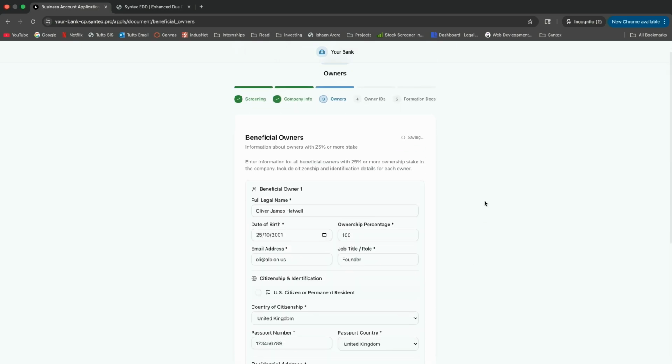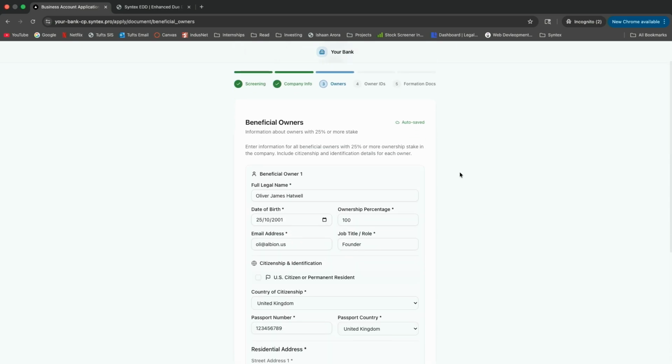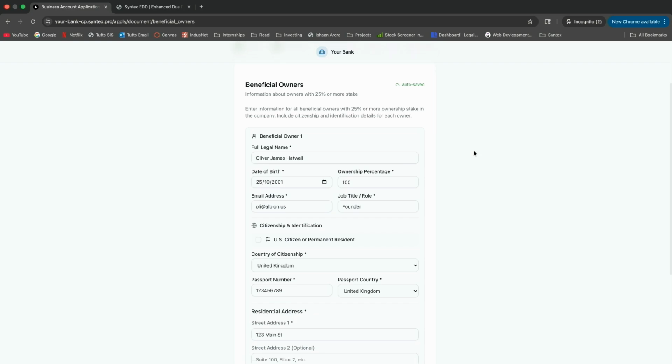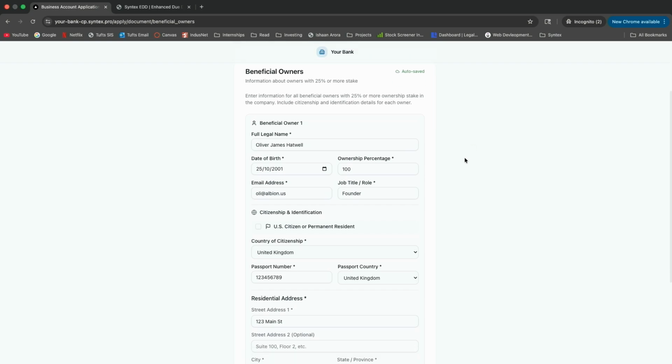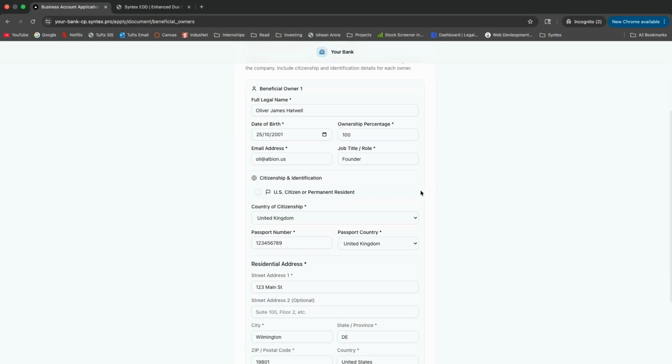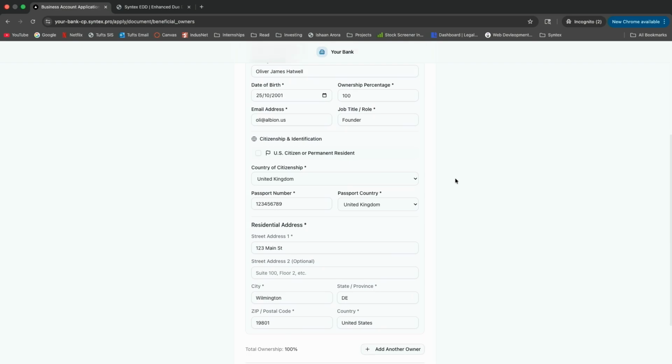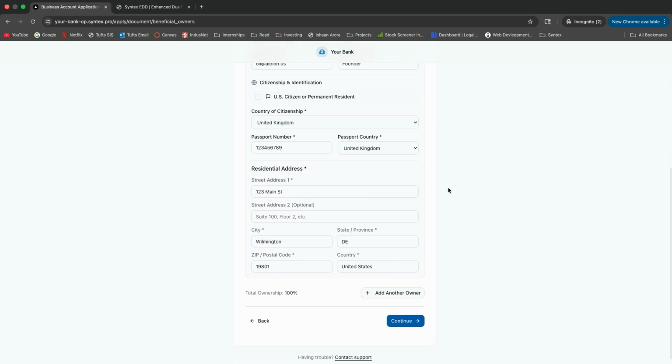After that, you have the self-attested beneficial ownership form. In this case, the only beneficial owner of the company is Oliver James Hatwell, and the form asks for a date of birth, ownership percentage, email, and role. Then it also asks for citizenship and residential address. Notice that the beneficial owner here is not an American citizen, but a UK national. So it asks for a passport number.